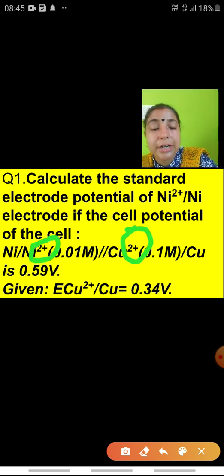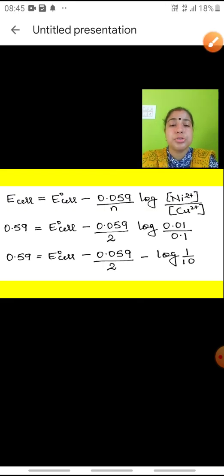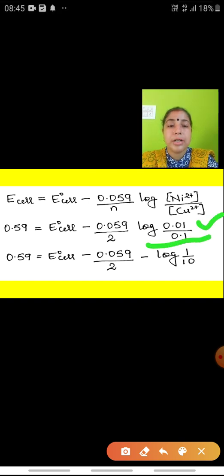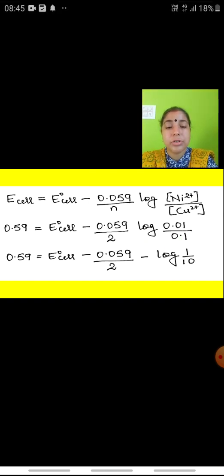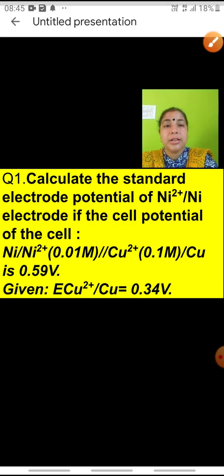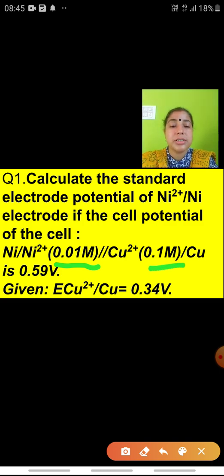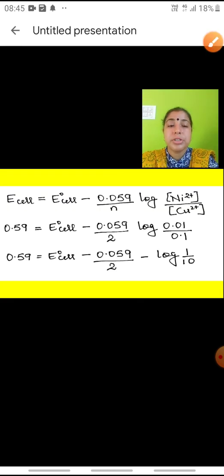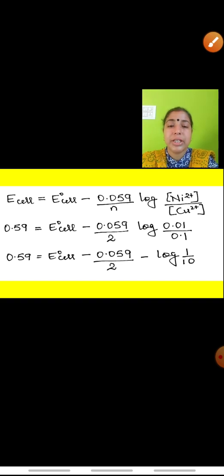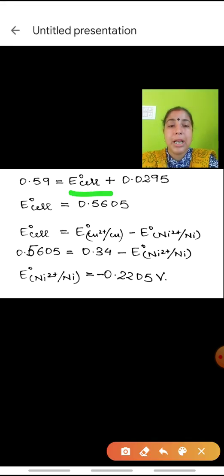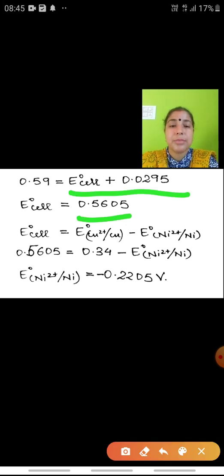Nickel is giving 2 electrons, copper is taking 2 electrons. So the value of N is 2, log the concentration of nickel upon copper. That is also given in the question. The concentration of nickel is 0.01 and that of copper is 0.1. So, putting all these values and solving this, you get 0.59 is equal to E0 of cell plus this. So, E0 of cell comes out to be this.